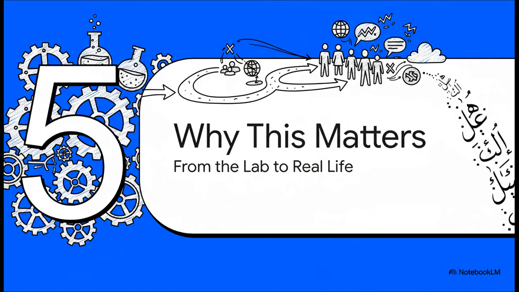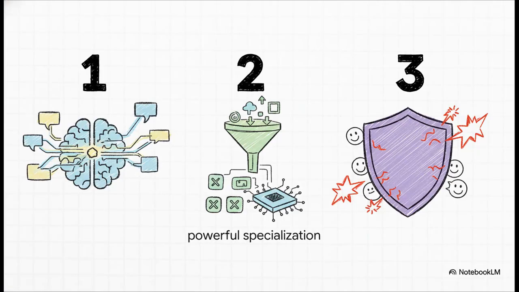A high score in a research paper is great and all, but what does this actually mean for the millions of us who use the internet every single day? Well, there are three huge takeaways here. First, context is king. The success of these BERT models proves that for understanding language, you just can't look at words in isolation. Second, specialization works. An AI trained on social media text is just going to be better at understanding social media text. It makes sense, right? And finally, and this is the most important part, this research gives us a powerful new tool in the ongoing fight to make online spaces safer and more inclusive for Arabic speakers all over the world.